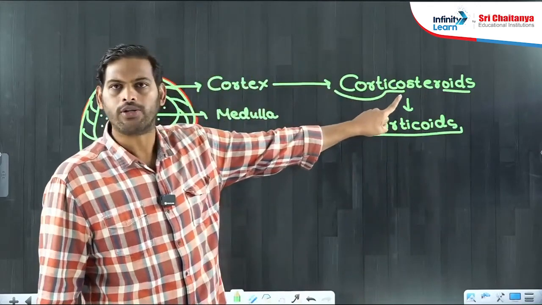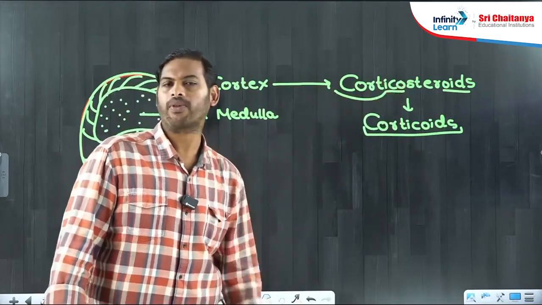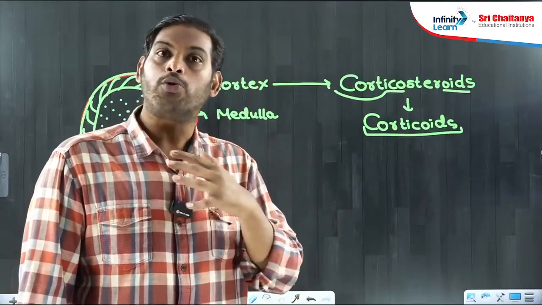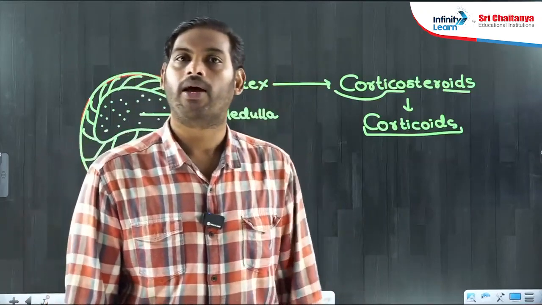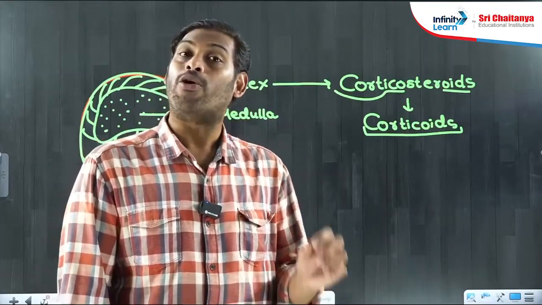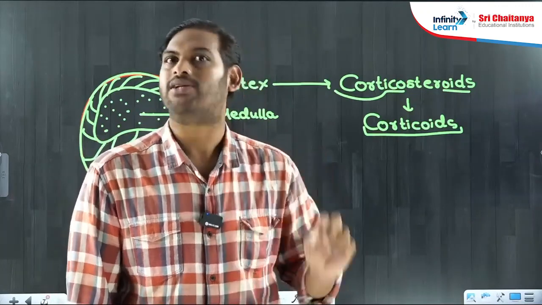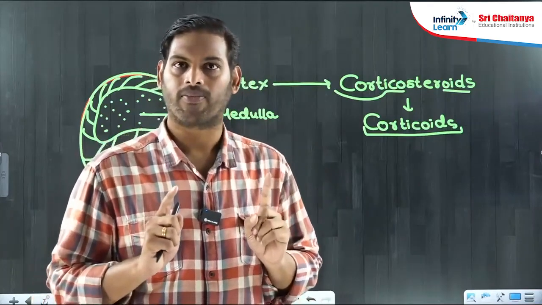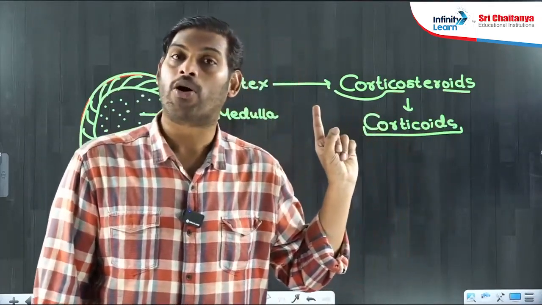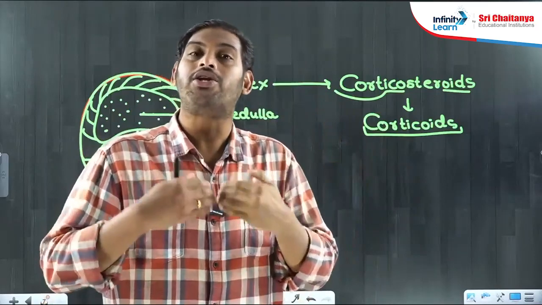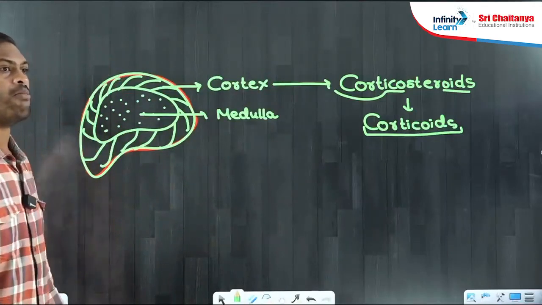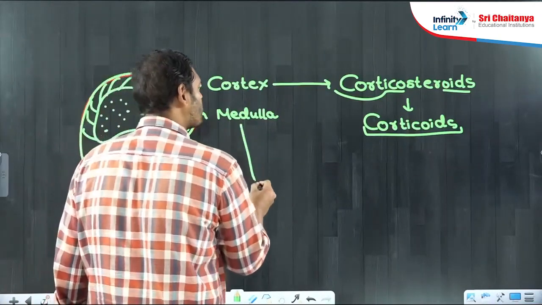These corticosteroids or corticoids are responsible for maintenance of glucose balance in the body, maintenance of sodium potassium balance in the body, as well as corticosteroids can also manipulate your immune system. Okay, they can suppress the immune system also. And some of these corticosteroids can act as stress relieving hormones.